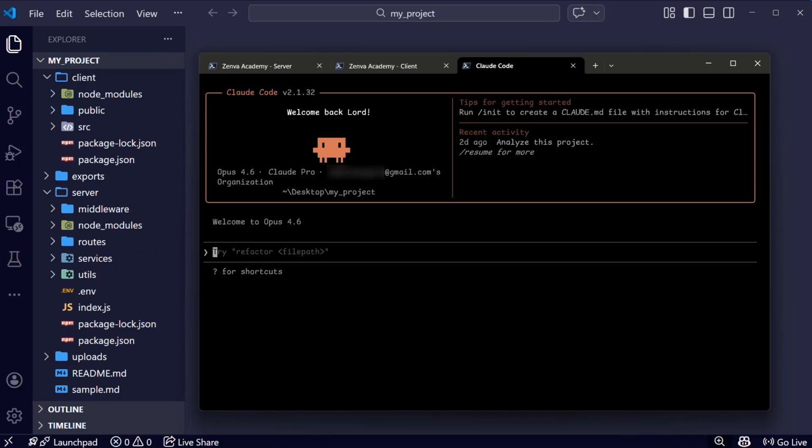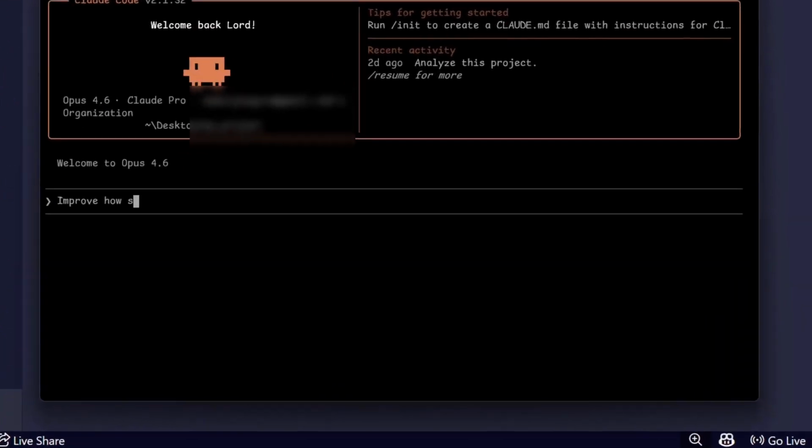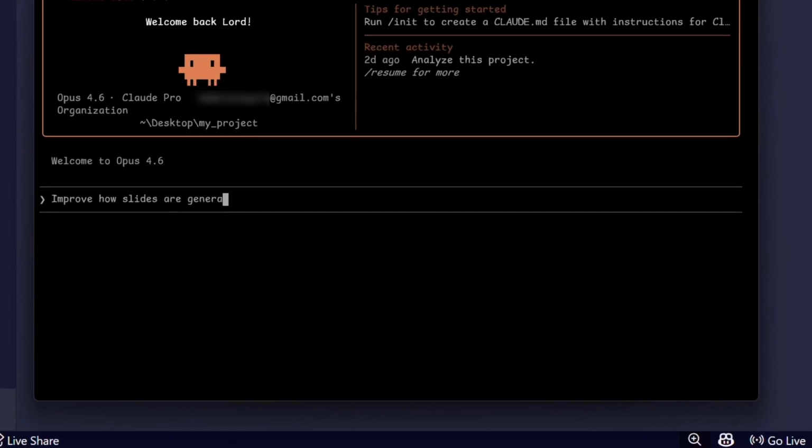The weak prompt that you can write is something like this. Improve how slides are generated. This prompt tells Claude almost nothing. Should the API change? Should prompts be modified? Should caching be added? So Claude does what it's designed to do. It explores possibilities, not the intent.